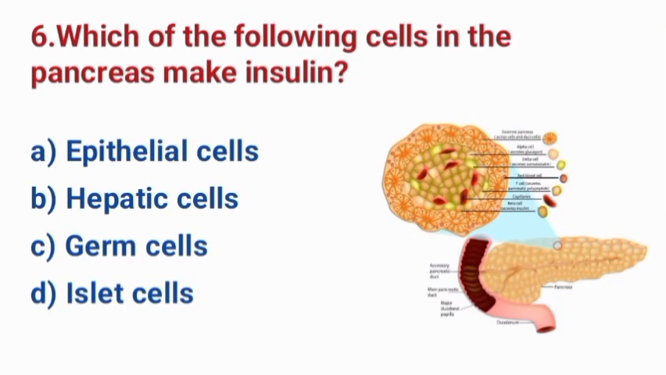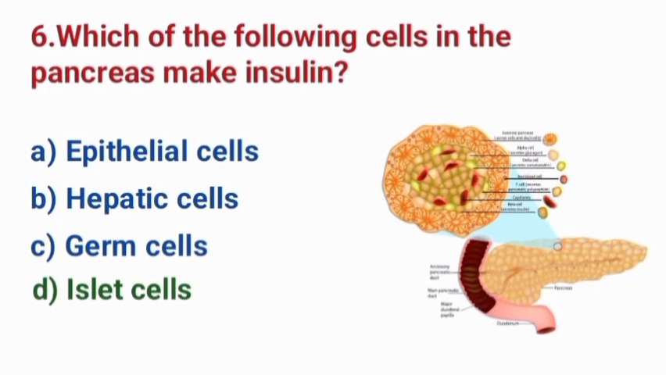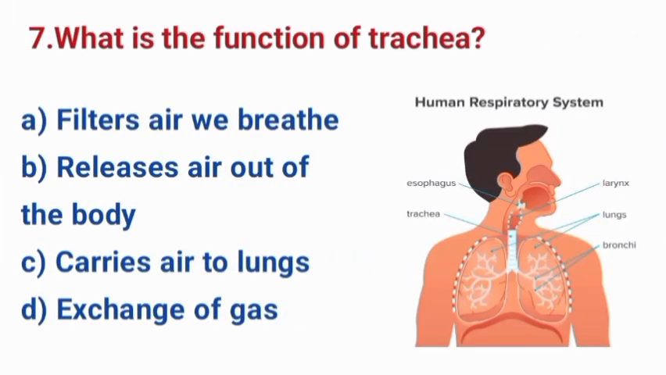Question number 6. Which of the following cells in the pancreas make insulin? A. Epithelial cells. B. Hepatic cells. C. Germ cells. D. Islet cells. The correct answer is option D. Islet cells.